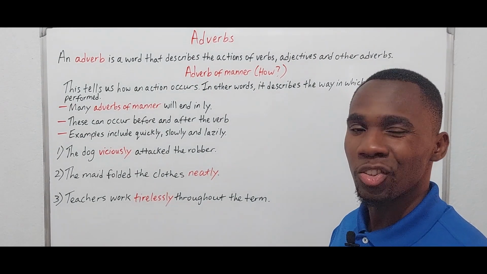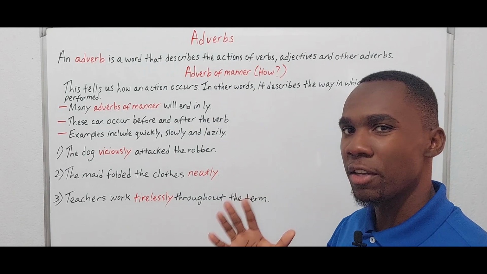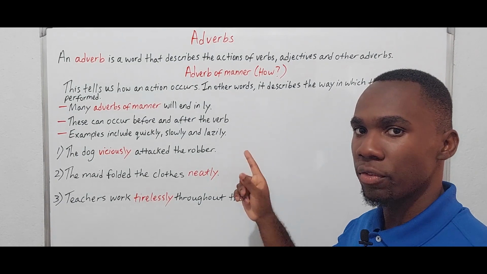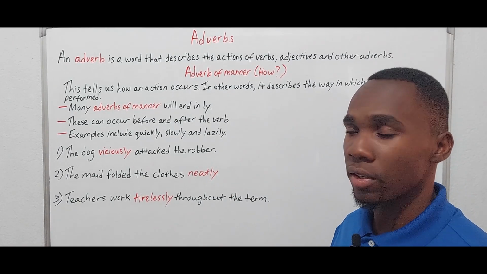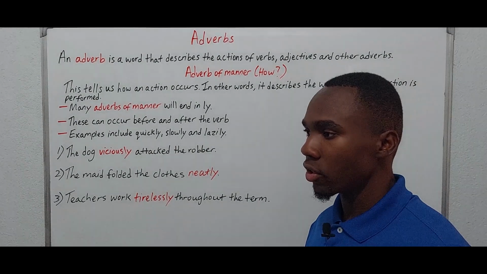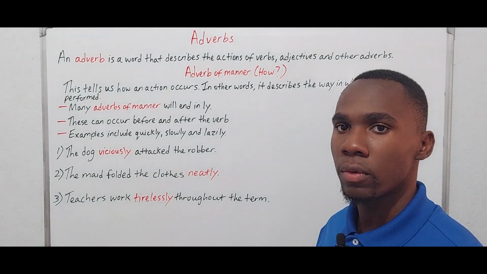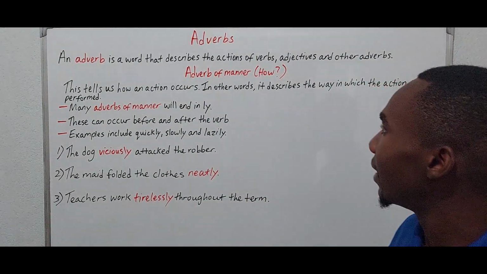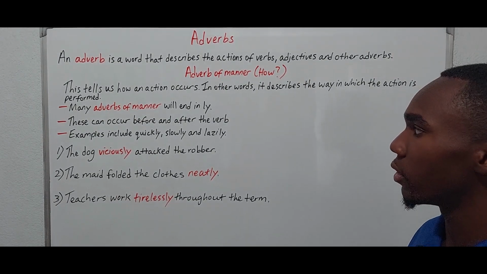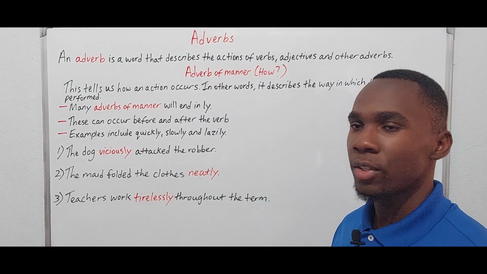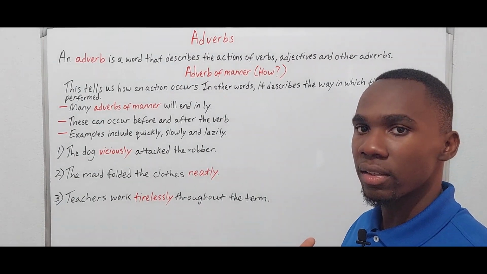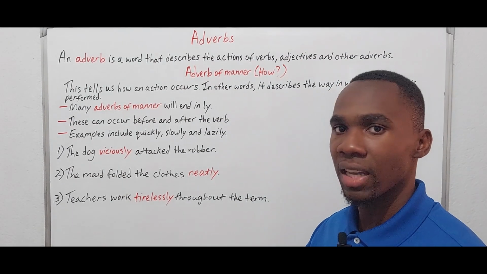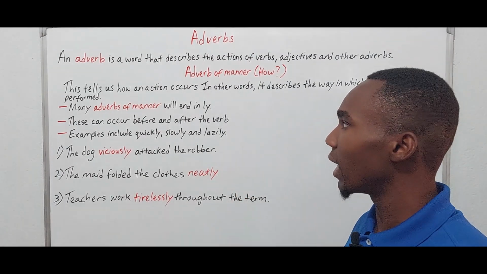Generally in English we have five types of adverbs. We're going to do the first one right here, which is adverbs of manner. An adverb of manner responds to the question of how. An adverb of manner tells us how an action occurs. In other words, it describes the way in which the action is performed, the way in which it was or is carried out. So that's what we call an adverb of manner.